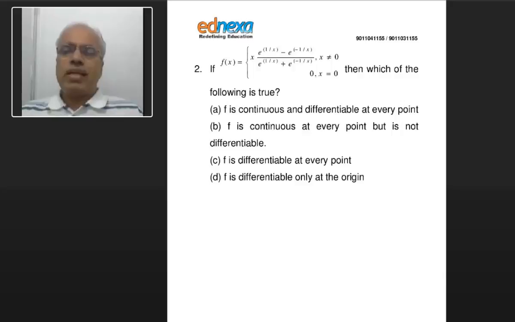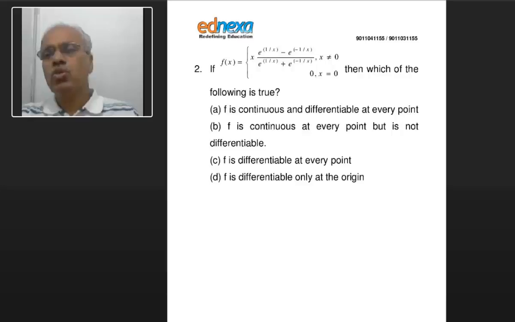Continuity, as again we said, can be a problem only at 0. Nowhere else would it have one. Otherwise, it's a normal function: exponential, polynomial, and products of those. So it should not have any other problem. Only at 0 it could be a problem. Let us see what happens when you take this.